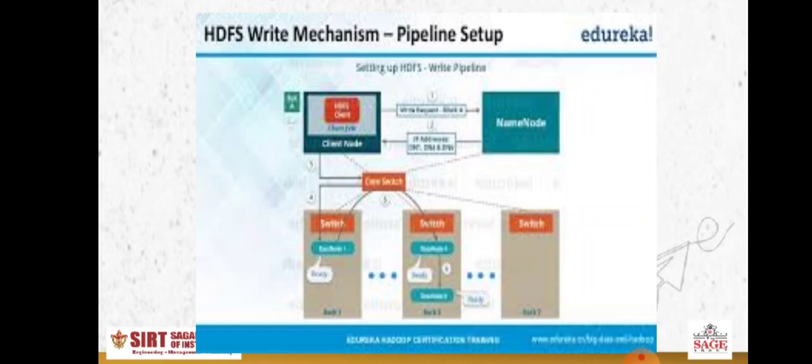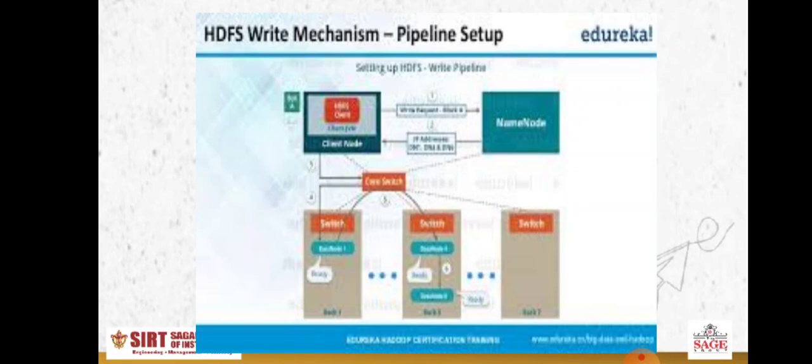So in the first step, since the client wants to store the file in the HDFS, right? Being a client, if I want to store the file, I will first request the name node that I want to store this particular file. Are the data nodes available? Because if data nodes are not available, it is not possible for me to store any particular file, right? So being a client, I will send a request to the name node that I want to store a file of a particular size. For example, if I want to store the file size of 128 MB, I'll just specify that I want to store the file size of 128 MB.